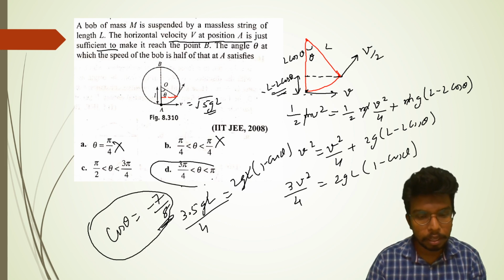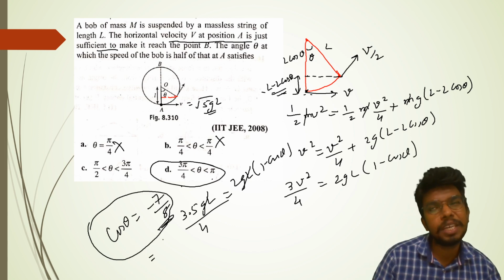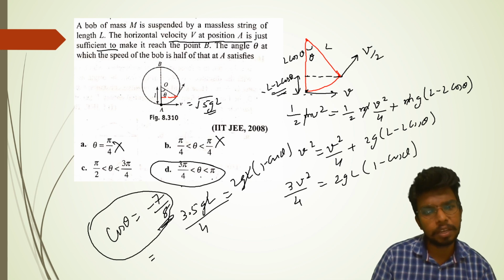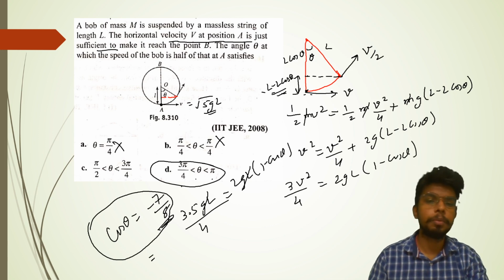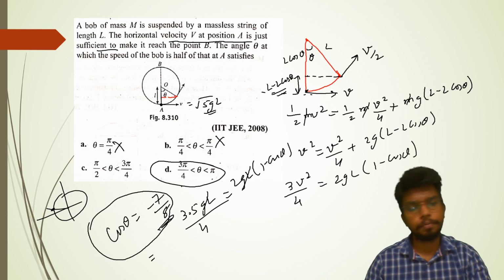Another way of finding it out: cos theta equal to minus 7 by 8 will come out to be around 150 or 160 degrees. You can solve it accordingly. The result will come out to be between pi and 3 pi by 4. From the graphical situation, you can find it, it will come out to be somewhere here. Anyway.